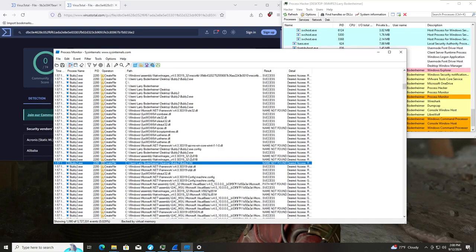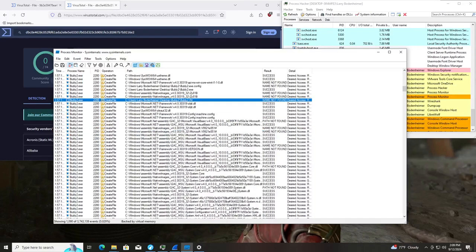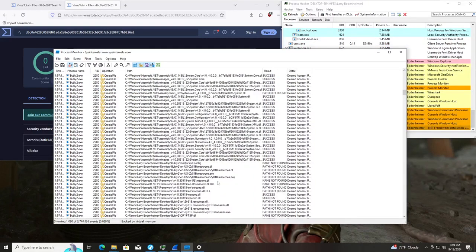Bubbly2.ini. Visual Basic stuff. Microsoft V9921E851 number sign. Okay. Version.dll deleted this whole path for system core. Interesting. And then system.dll is the same.